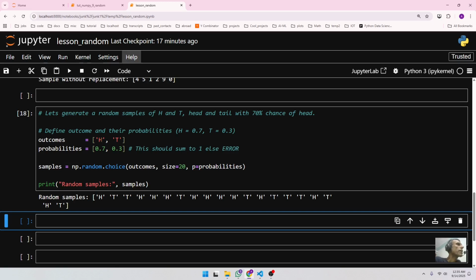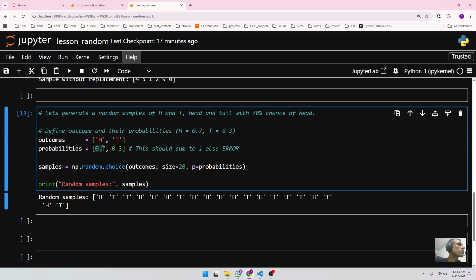So this way you can generate head and tail, where 70% of them would be head and 30% would be tail. By the way, it is not limited to only 2 items. You can have 3, 4, 5, 10 items over here, depending on how many you want. Just make sure you have a corresponding probability for each one of them, and they should always add up to 1. If they don't equal 1, you're going to get an error. So if this is 0.7, this should be 0.3, because 0.7 plus 0.3 equals 1. Just be aware of that.